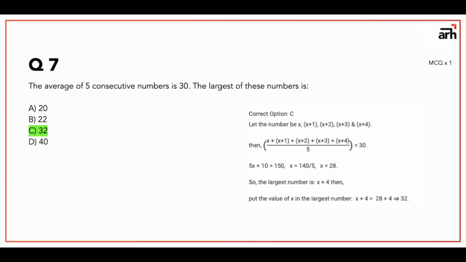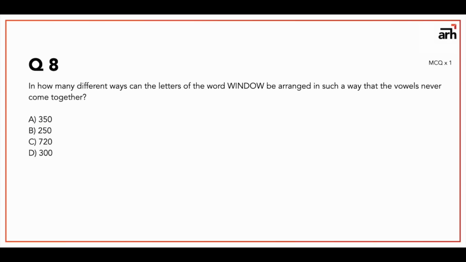Now to get the largest number, you need to add 4 to that according to the value that we took, and x + 4 ka value aata hai 32. So this is your question number 7.